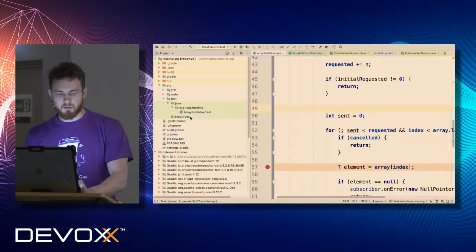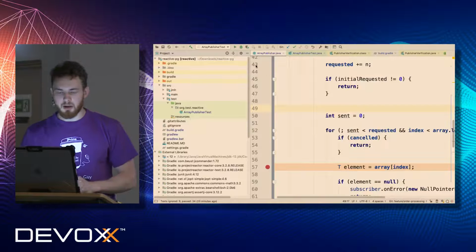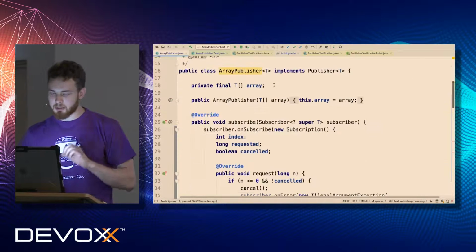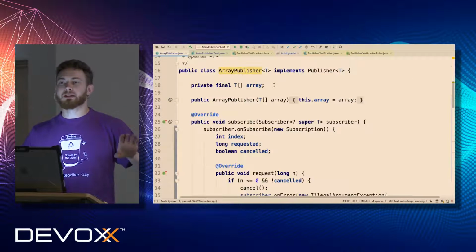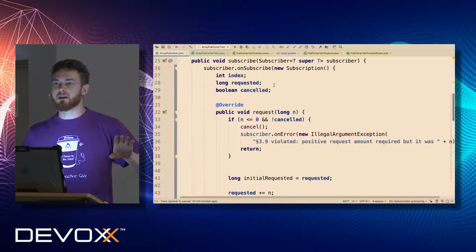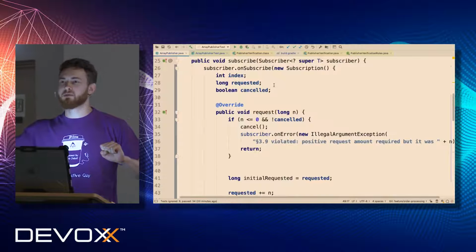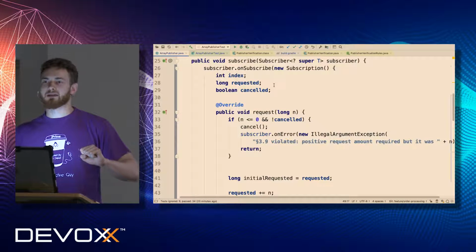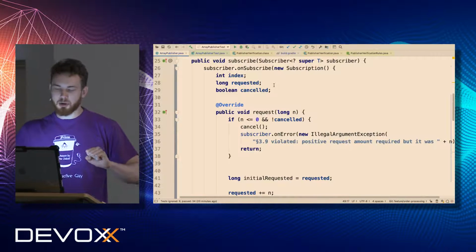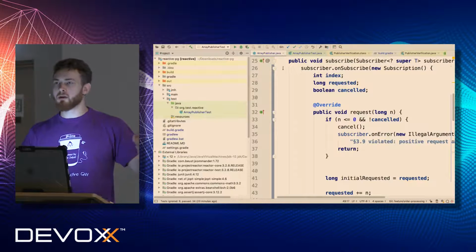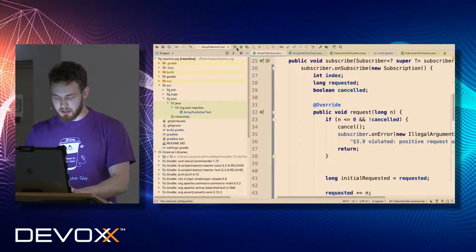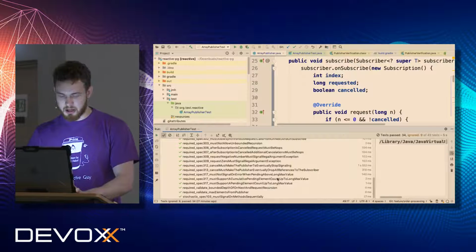And first of all, what we have to notice here is that we have implemented an absolutely non-concurrent implementation so far. And there is one big problem: the TCK doesn't verify multi-threading cases. We created a publisher, and it passes all tests from the TCK, as you can notice. All tests passed.